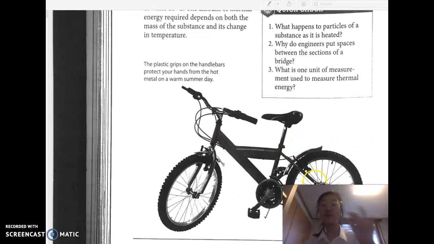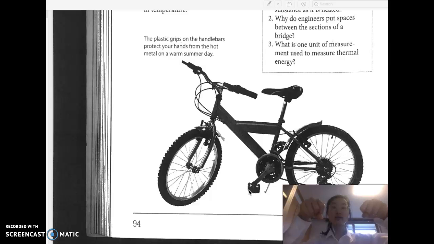That's why if you see a bicycle, we have those handles, and the metal is usually covered by the plastic grips to protect your hand, so you don't burn your hand on the metal handles.